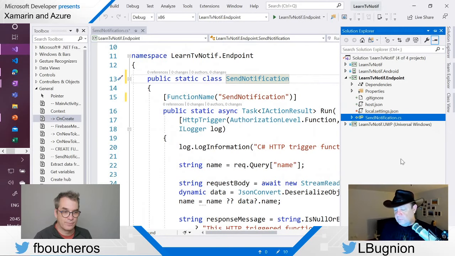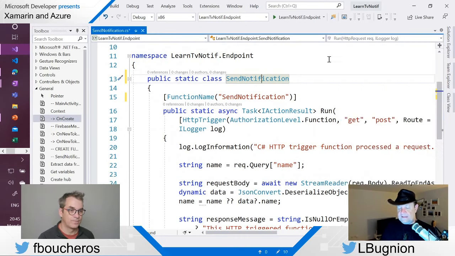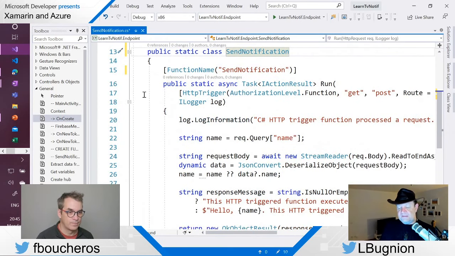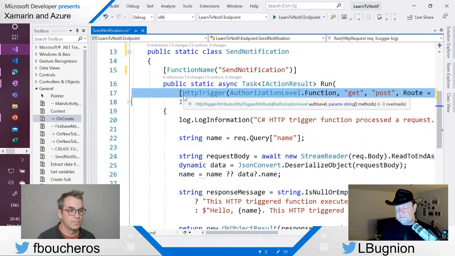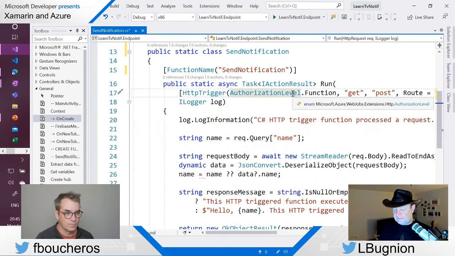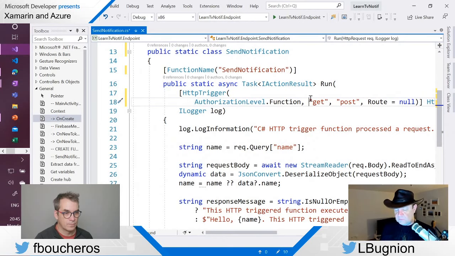So anyway, I also renamed the file because it's good practice in C# to have the name of the file be the same as the name of the class that it contains. And then here, as you can see, my function is specified with an HTTP trigger, so it's going to be exposed as an HTTP endpoint. I'm going to reformat the code a little bit to make it easier to read.